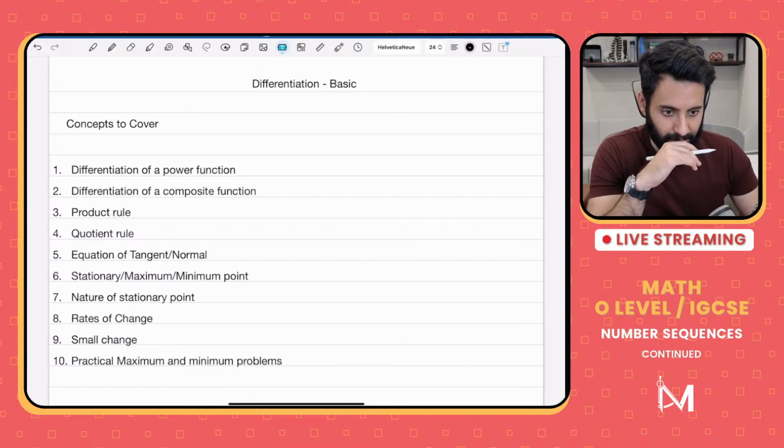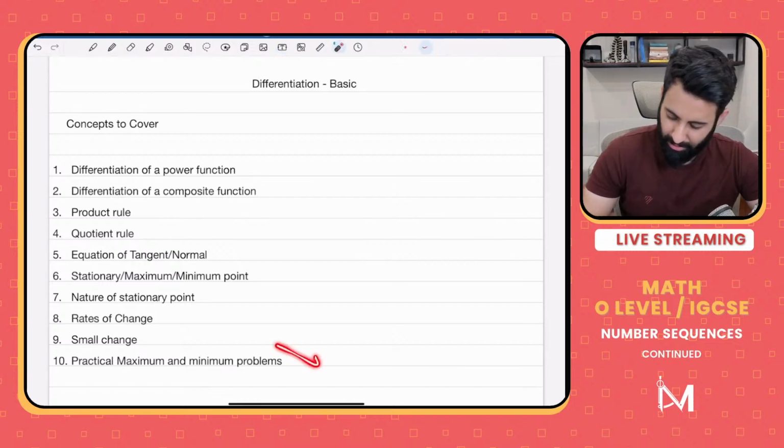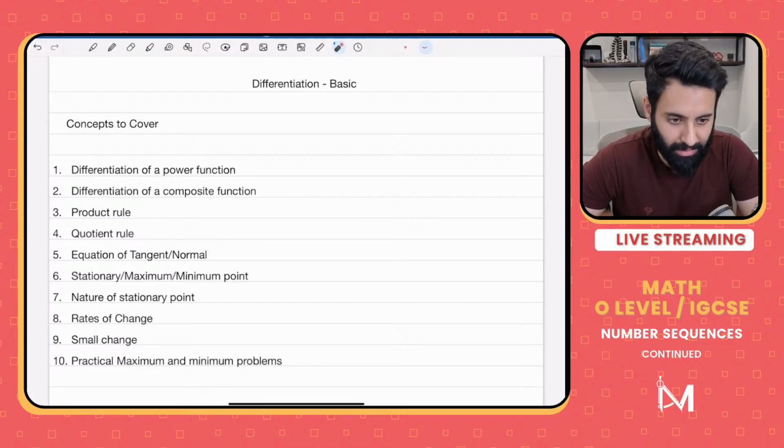Sir, applications of this topic, mensuration type questions, are hard. Yes, they are. We will get them here: practical maximum and minimum problems. That's where you will find them here.